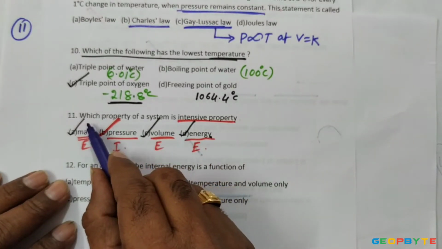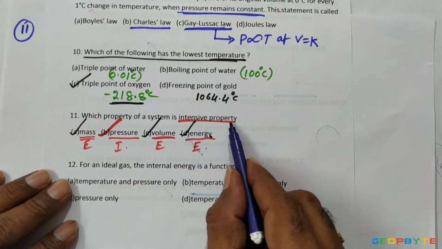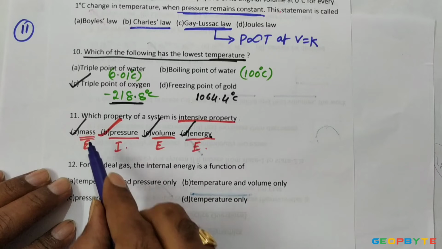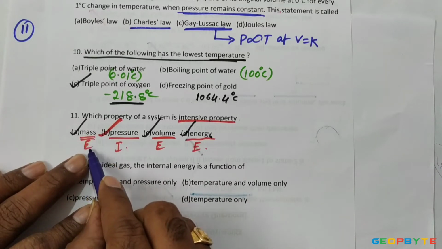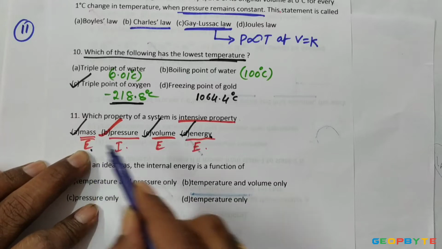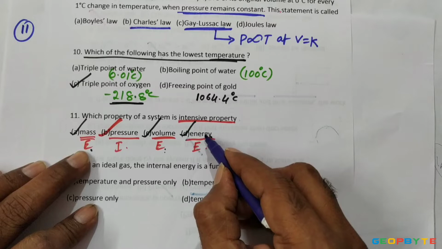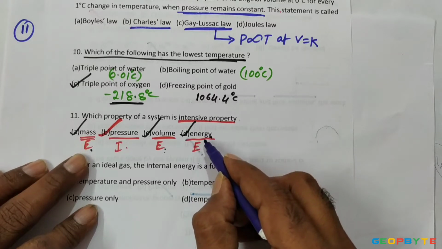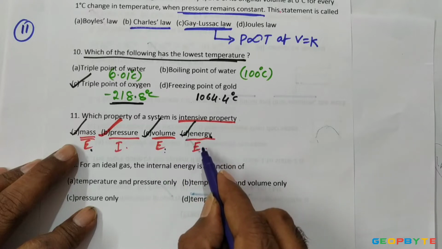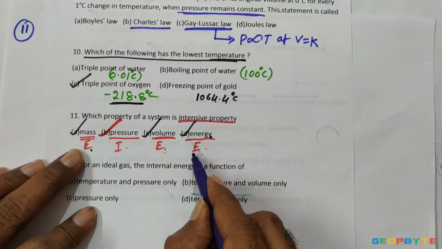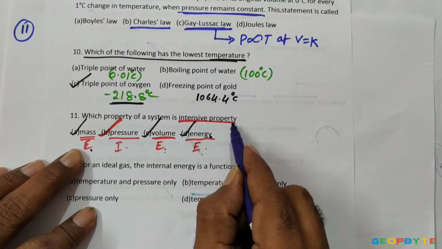11th problem: which property of a system is an intensive property? Options are mass. As we know, mass comes under extensive property. Volume is also an extensive property. Energy is also an extensive property. Mass, volume, energy, these three are extensive properties. But you are asked to decide the intensive property.